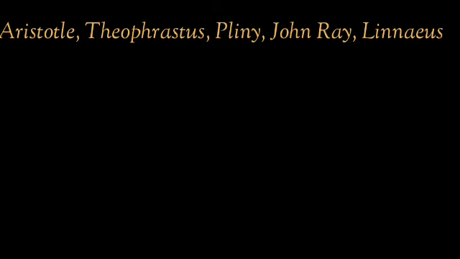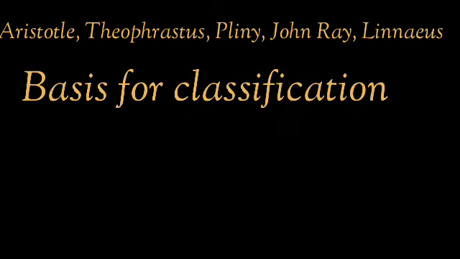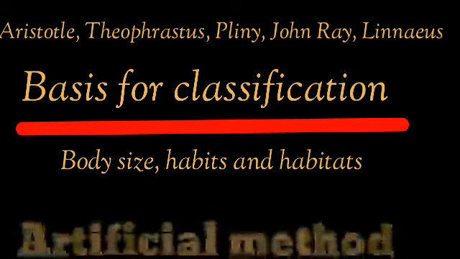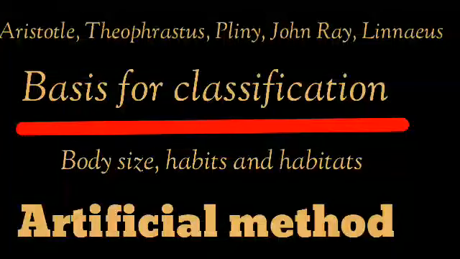Aristotle, Theophrastus, Pliny, John Ray, Linnaeus, these scientists did the classification of animals on the basis of body size, habits and habitats. And they have given the name artificial method of classification of animals.